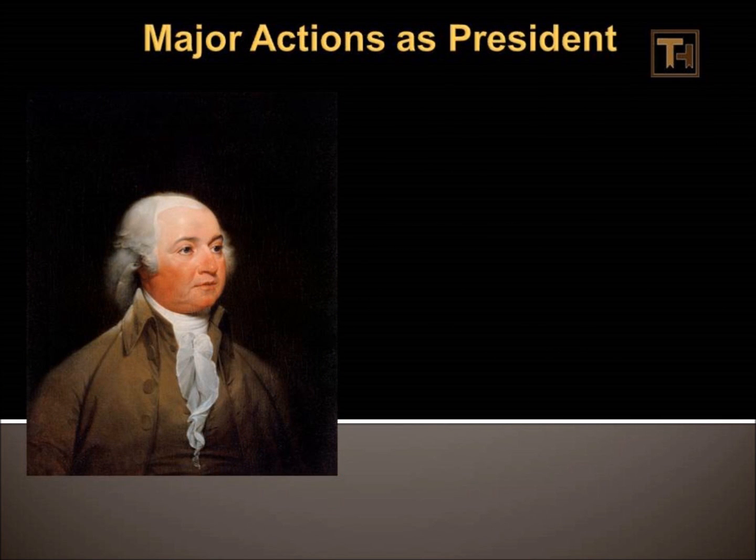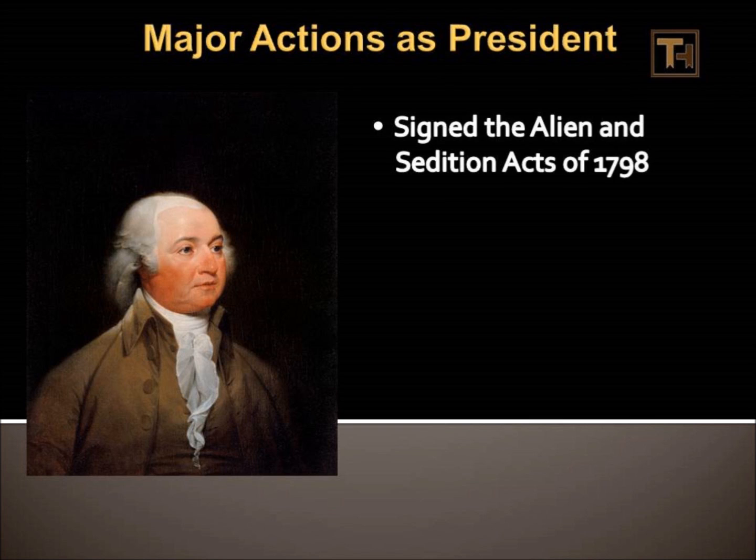Major actions as president. One of the major actions that John Adams took as president was that he signed the Alien and Sedition Acts in 1798. These acts included restrictions on protesting against the government, allowing immigrants to enter the country, and freedom of the press.